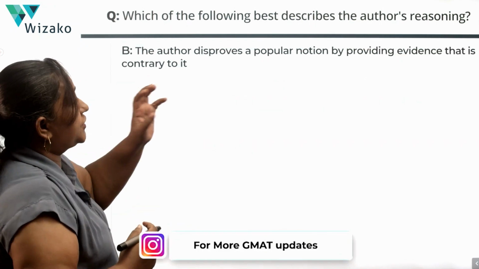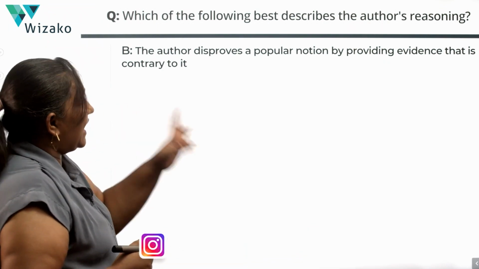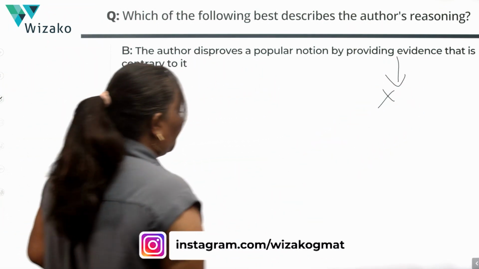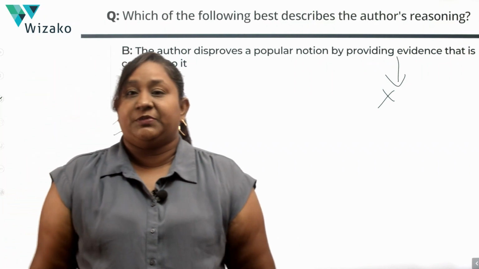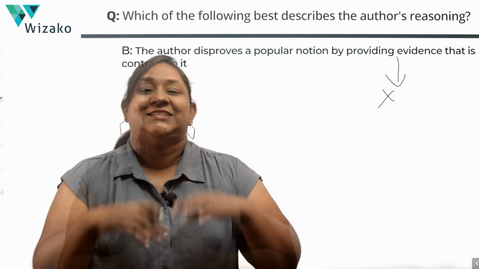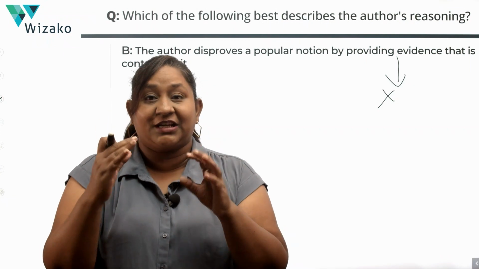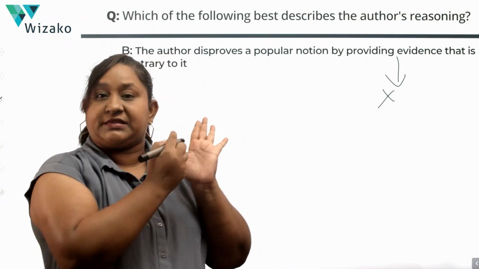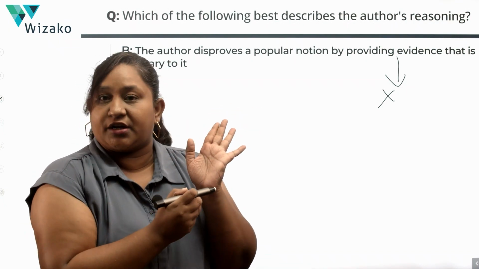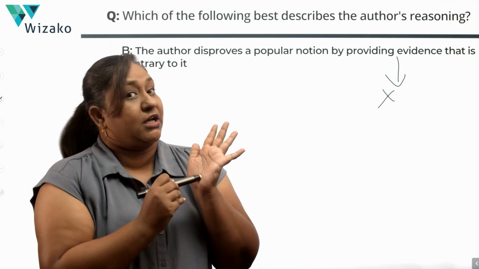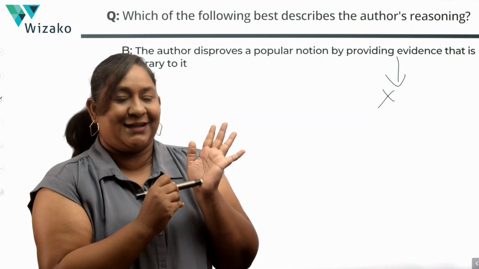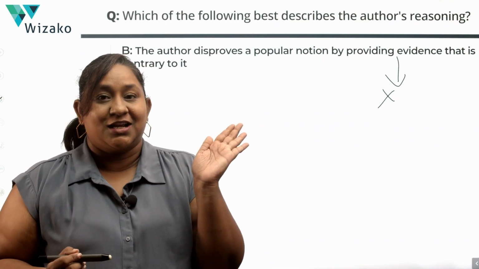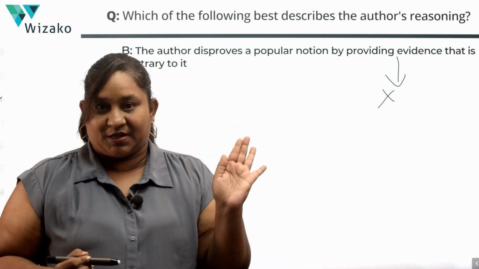The author disproves a popular notion by providing evidence that is contrary to it. Now, if evidence is a problem here, evidence is something that has actually happened, something that is a very specific particular fact. If I told you, look at these students, they have all scored 700 plus. This is proof that Wizako is a good place to learn your CR theory. I am giving you evidence. I am giving you facts. So I am giving you data, I am giving you numbers, right?